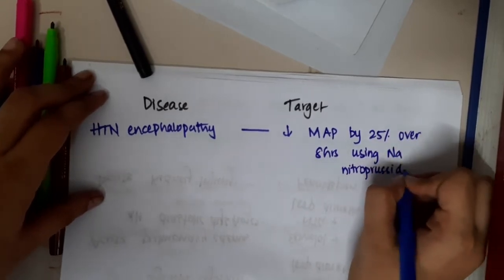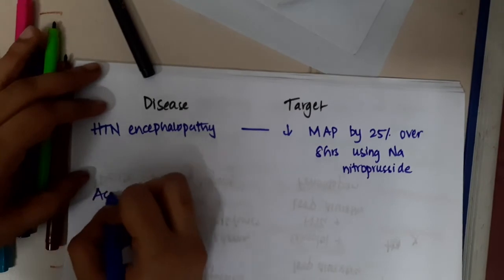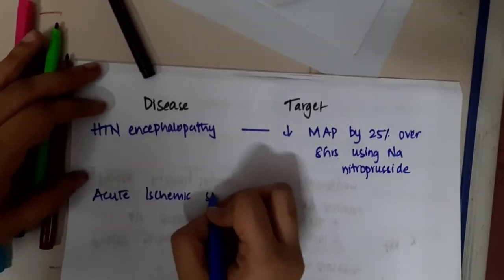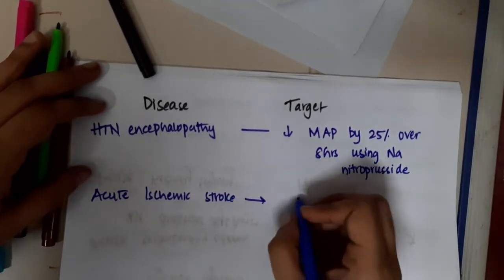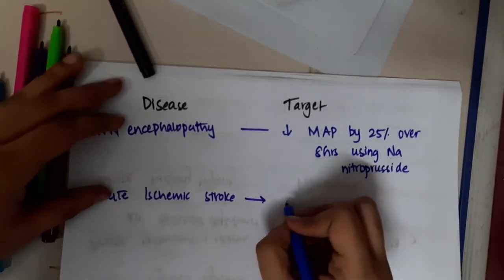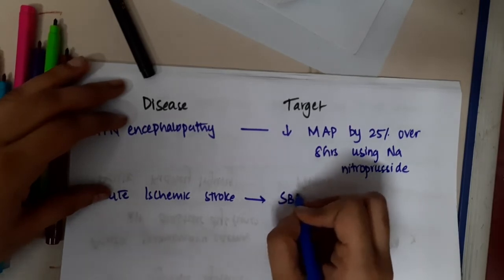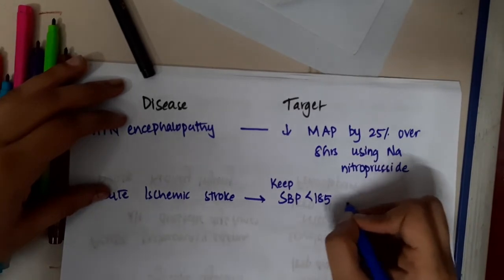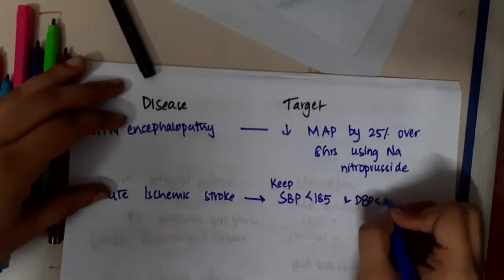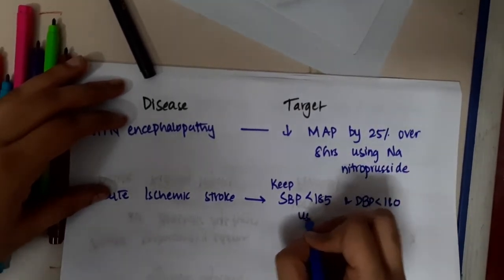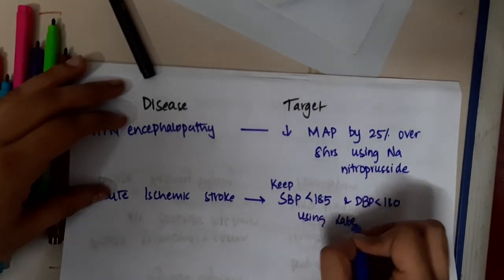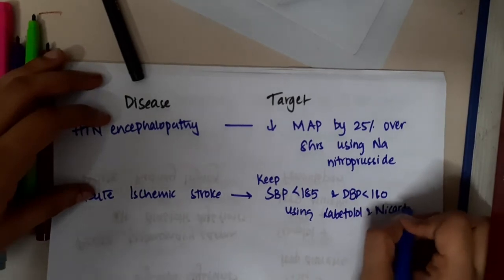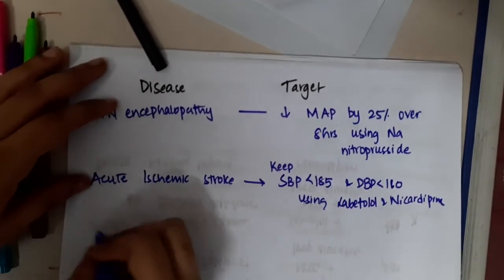So this is the target. Then if the patient has acute ischemic stroke, we should keep the systolic blood pressure less than 185 and diastolic blood pressure less than 110 using labetalol and nicardipine.